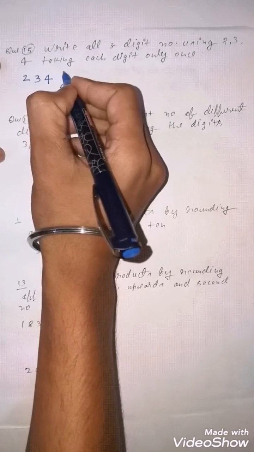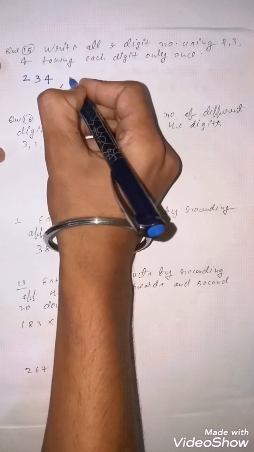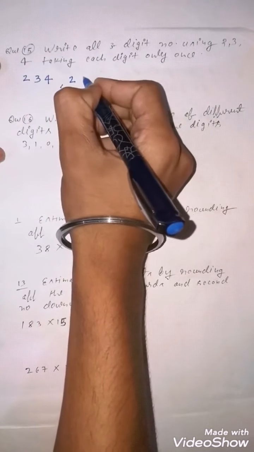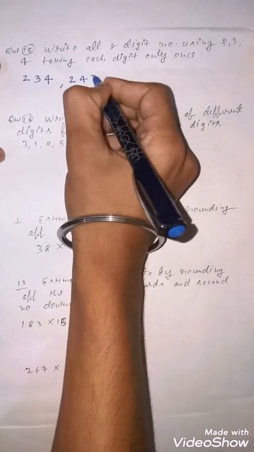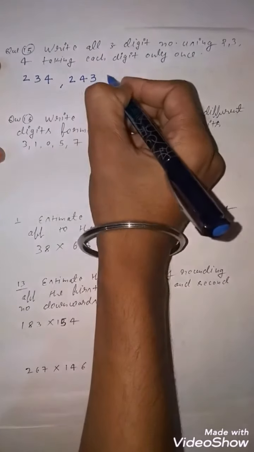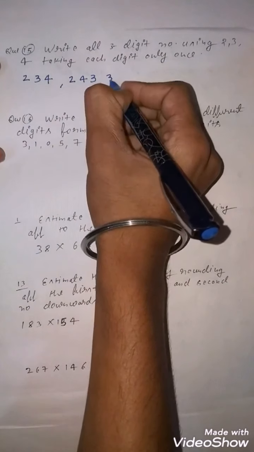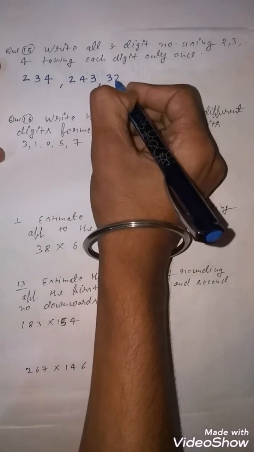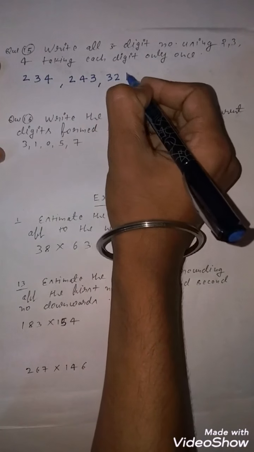Remember, you have to use each digit only once. Now next what you can do? 2, 4, 3. Clear? Now again what you can do? 3, 2, 4.